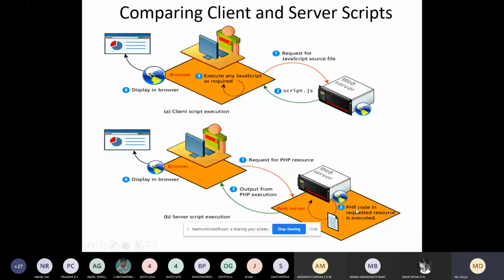The server will execute the PHP code, not the browser. That is the difference between client-side and server-side programming languages. So this is the difference between the client and server script.